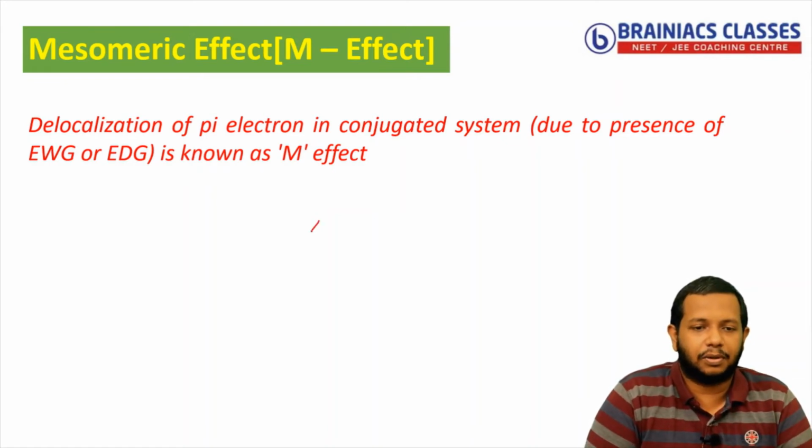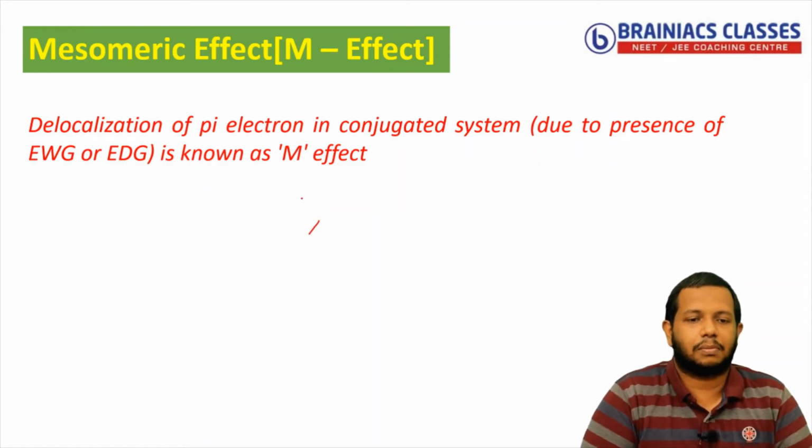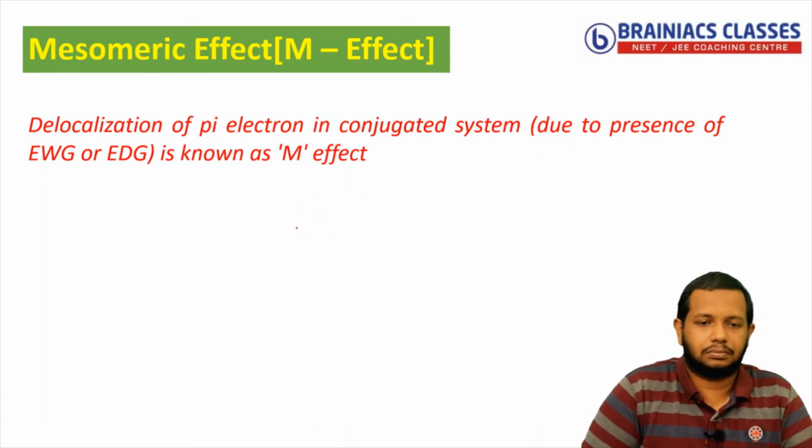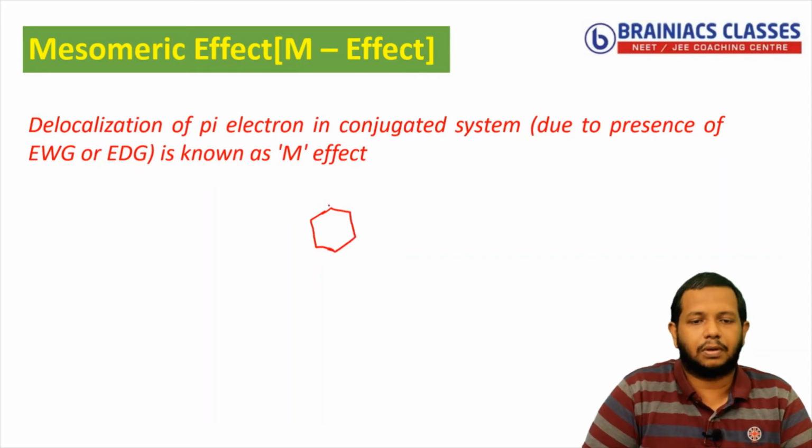But I will just tell you one phenomenon. For example, you can see this structure. Okay, so I'm taking benzene here with OH.